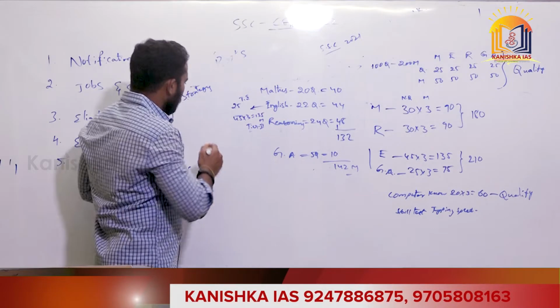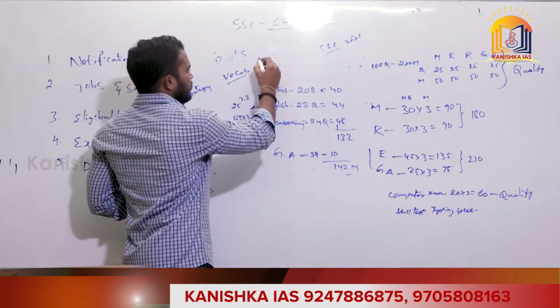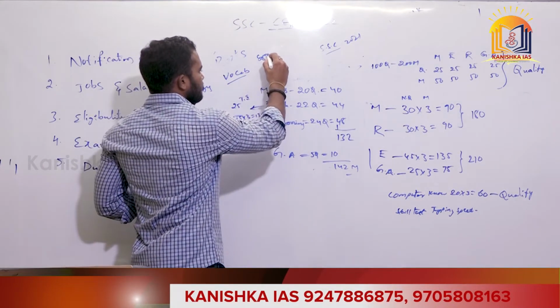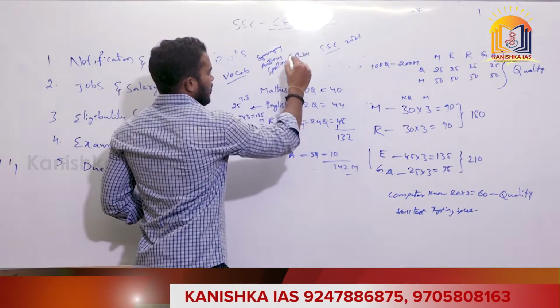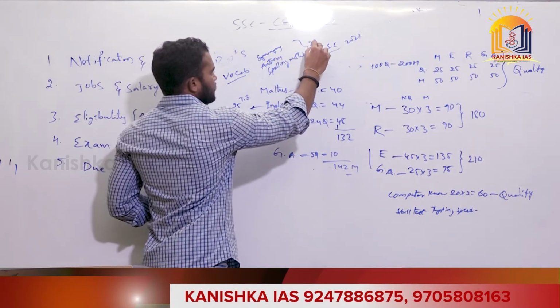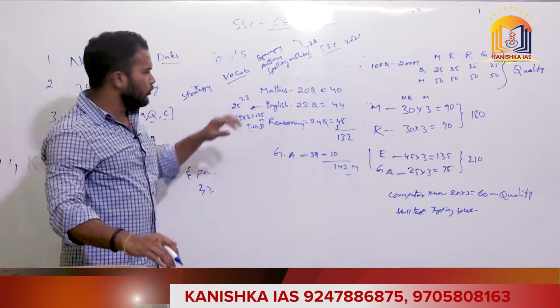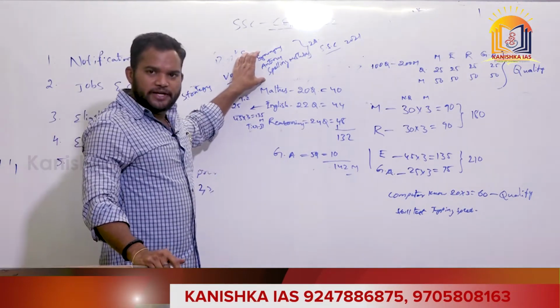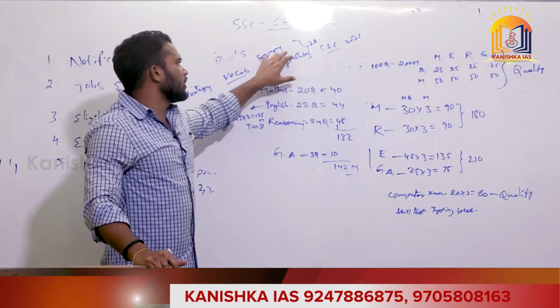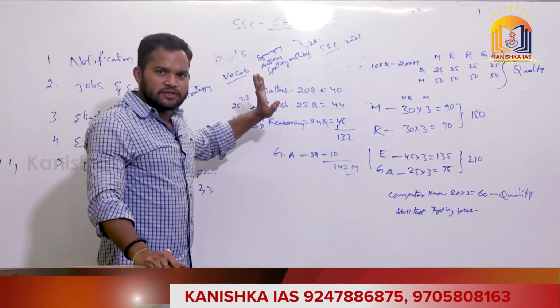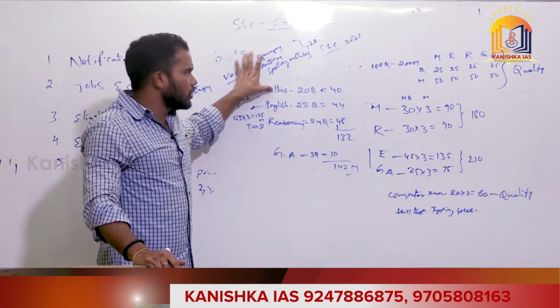Let's say, for example, the vocab part in tier 1: they would give synonyms, antonyms, spelling mistakes, combined there would be 2 questions hardly. If you go on preparing synonyms, antonyms and spelling mistakes, it would take a lot of time and give you less edge.